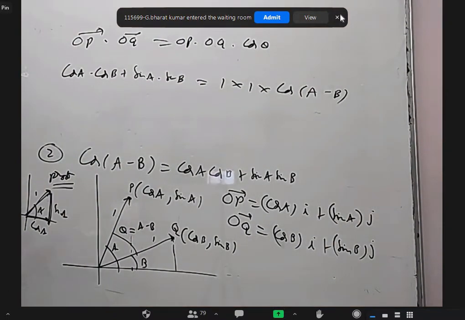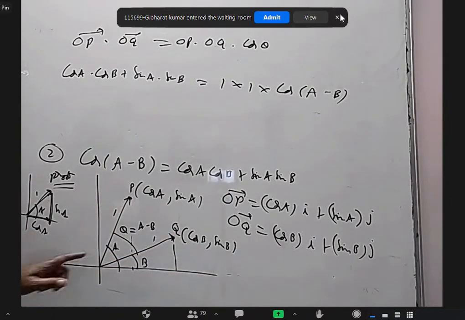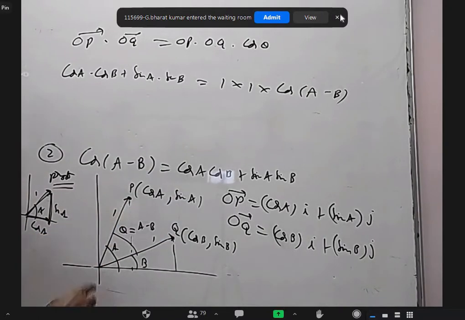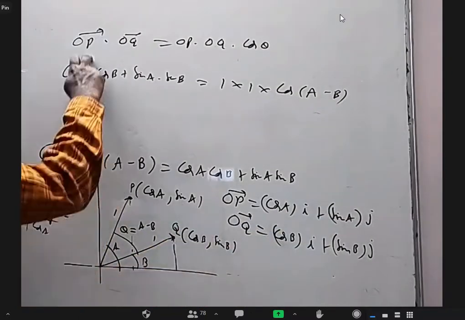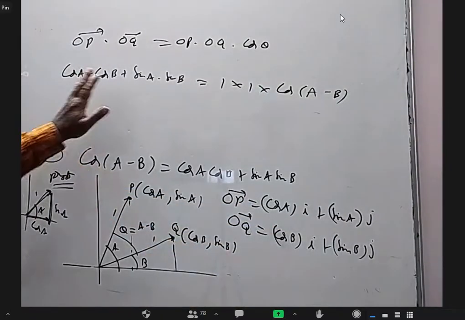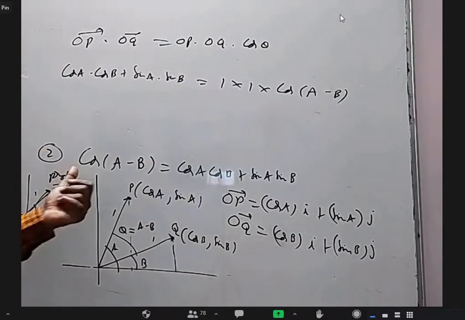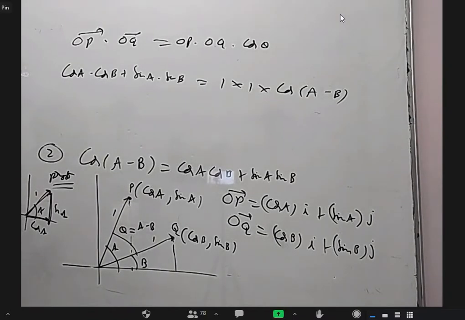So basically, I took this length as 1, this angle as B, and based on the coordinates are cos B and sin B. This magnitude is 1, this angle is A, based on the coordinates of this are cos A, sin A. The OQ bar vector is cos B i plus sin B j. This vector is cos A i and sin A j. I am doing that dot product by the original definition, based on A1 A2 plus B1 B2 plus C1 C2. There is no k term here. This is this magnitude into this magnitude, cos of angle between them, and I got this formula. Is it okay, Mukund? Yes, sir.